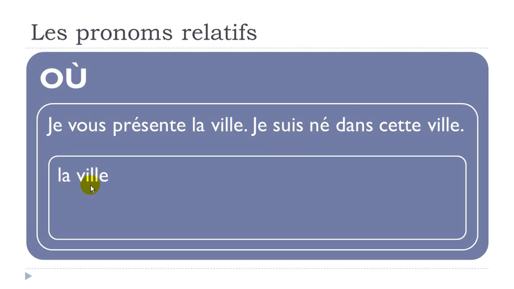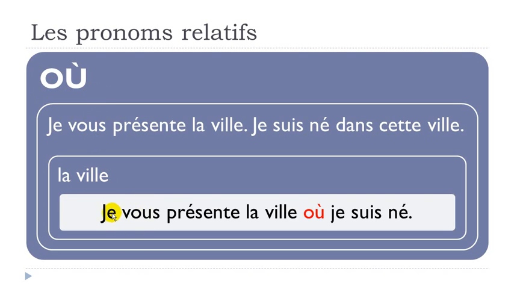All right, so if you want to avoid repeating la ville, then you will have to use this où pronom, and the sentence will go like that. Je vous présente la ville. So your first sentence doesn't change at all. Où, so you put your pronom here, and then je suis né. The rest continues, like that.